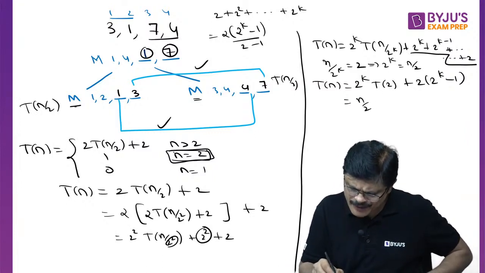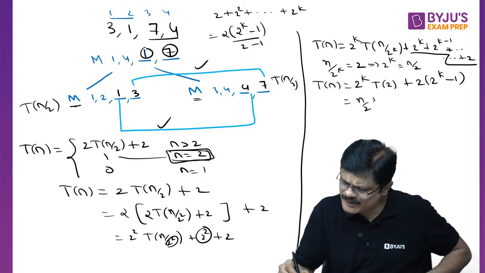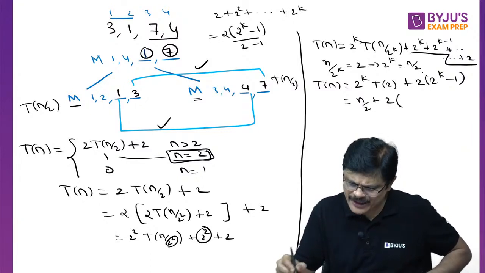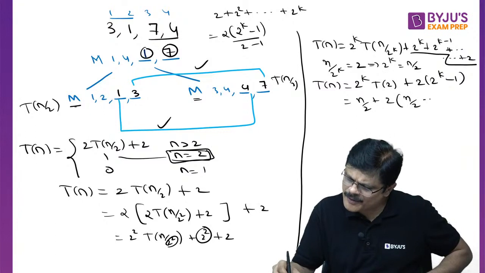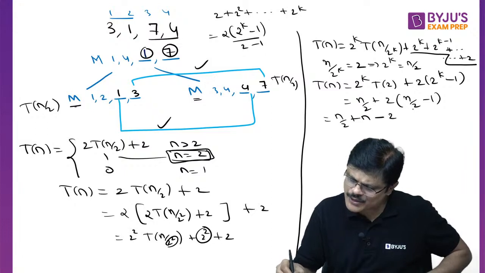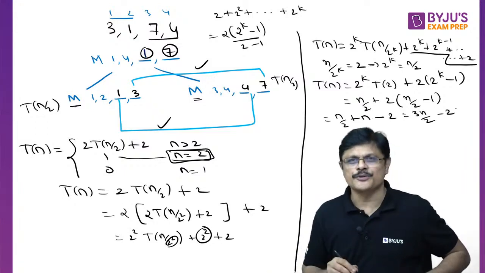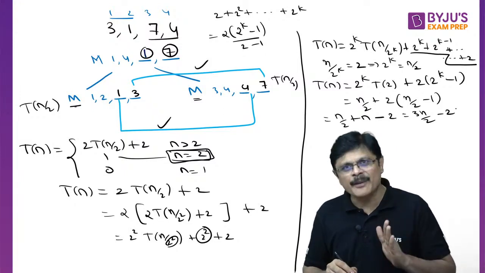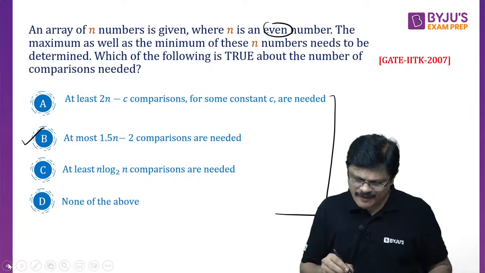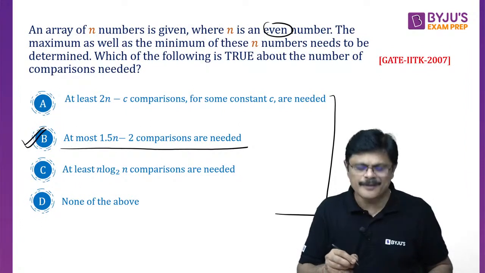T2 is, what is T2? T2 is 1, so it is 1 plus 2 into, what is 2 power k? 2 power k is n by 2 minus 1. So when you simplify this, it is n by 2, this 2 to cancel, you get n minus 2, which is nothing but 3n by 2 minus 2, which is 1.5 n minus 2, my dear friends. So the number of comparisons is option B.